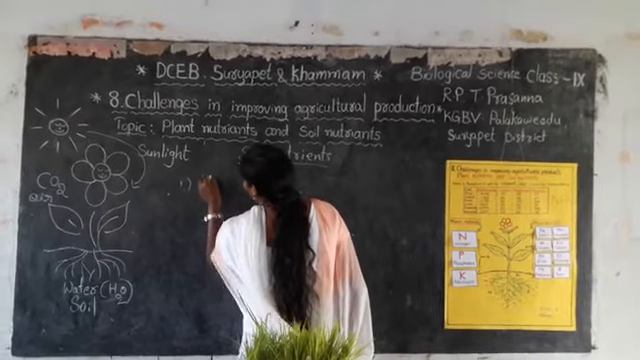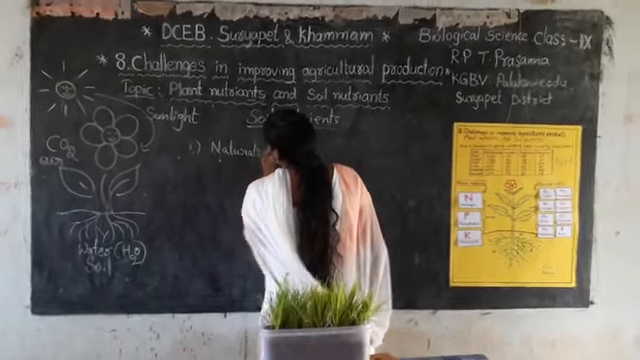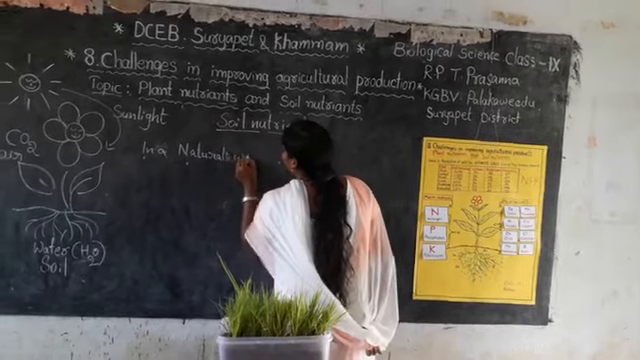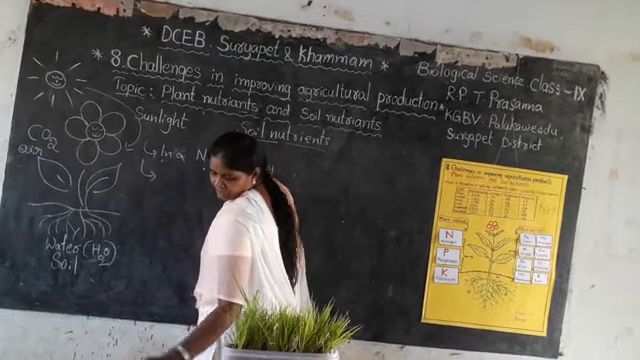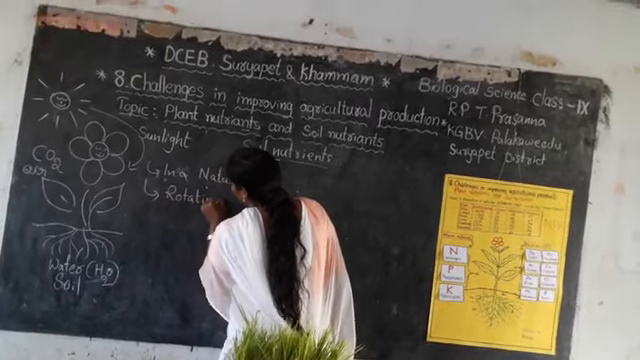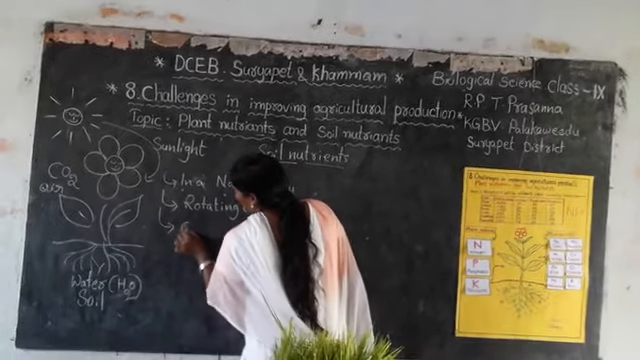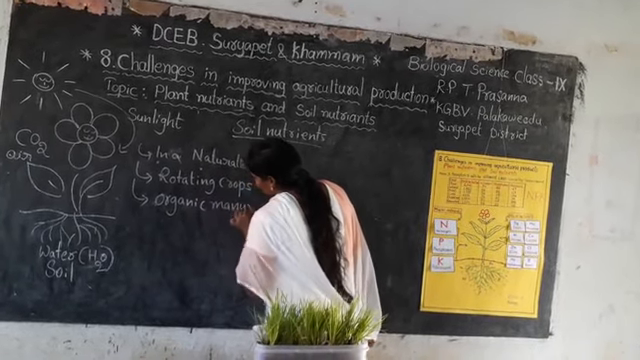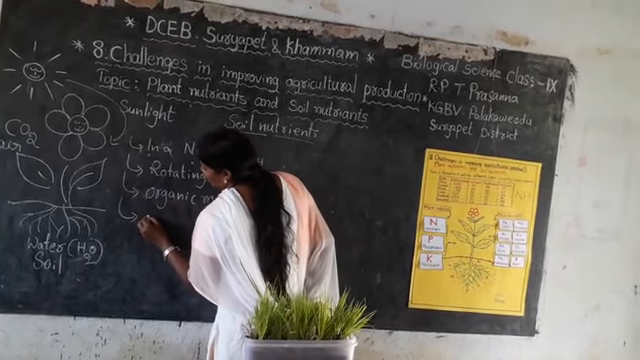First, in a natural way. The natural way, then rotating crops. Then adding organic manure. Then adding chemical fertilizers.